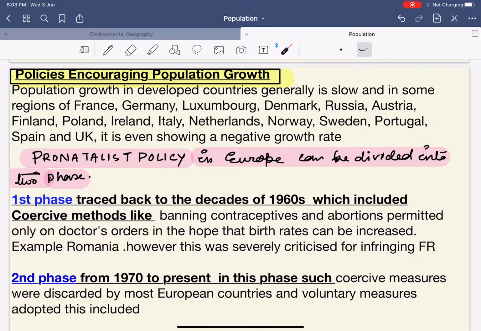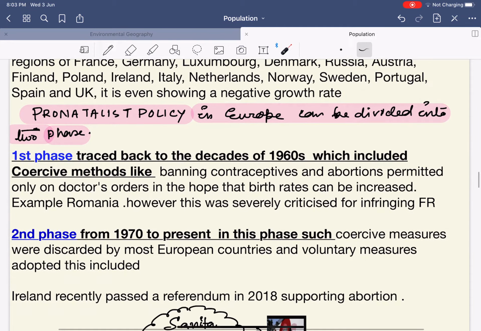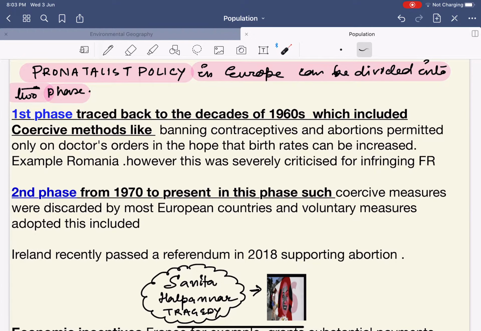Now, understand this. The pro-natalist policies in Europe can be divided into two phases, the first and the second phase. The first phase is traced back to the decades of the 1960s, which included coercive methods. What are those coercive methods? The coercive methods are things such as banning contraceptives, and abortion being permitted only on a doctor's order, in the hope that the birth rate can be increased. An example is Romania. However, this was severely criticized for infringing fundamental rights.